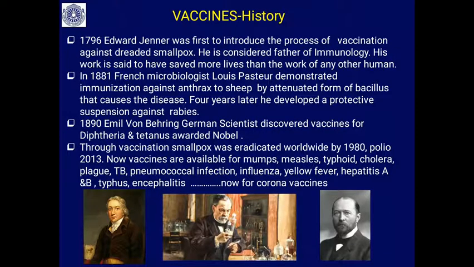So, let us go through the history of these vaccines. In 1796, Edward Jenner, you know Edward Jenner, prepared the vaccine for the first time. He was the first to introduce the process of vaccination against the dreaded smallpox. He is considered the father of immunology. His work is said to have saved more lives than any other work by humans.